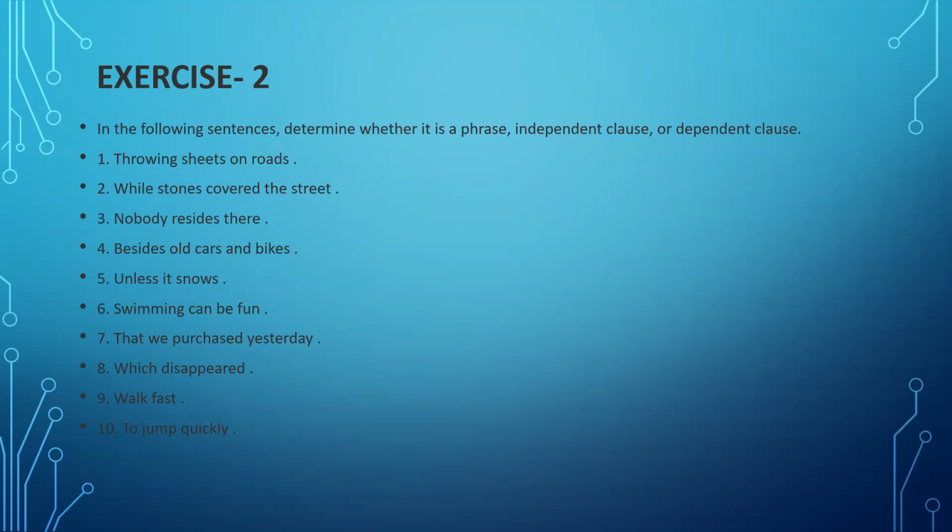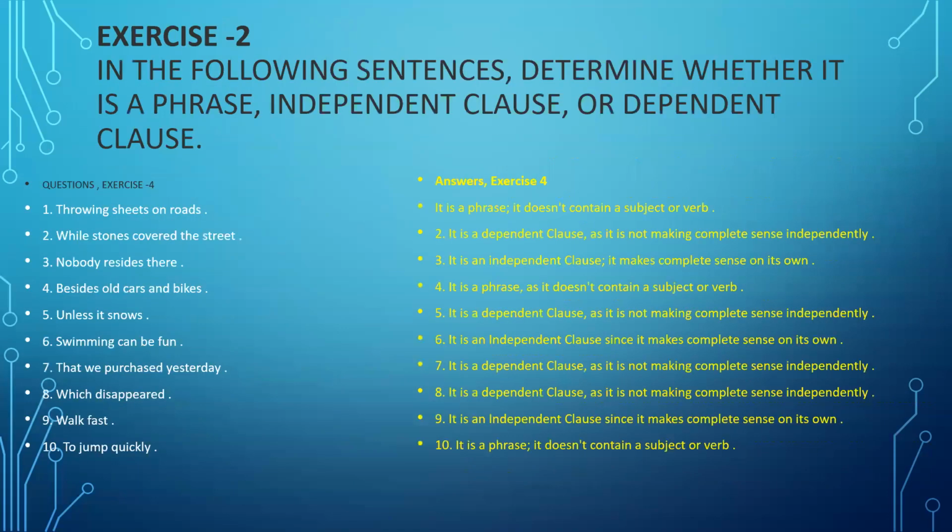Come on, let's look at the answers. The first one, "throwing sheets on the roads," is a phrase which does not have a subject or a verb. "While stones covered the street" is a dependent clause, as it is not making complete sense independently. "Nobody resides there" is an independent clause because it makes sense on its own.